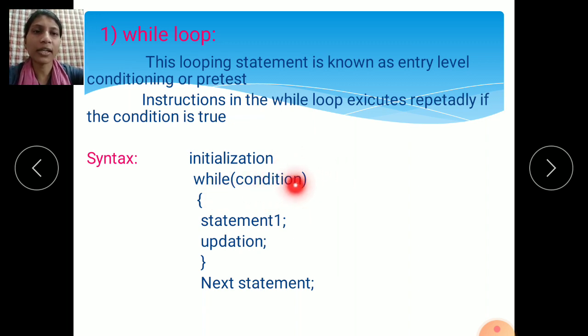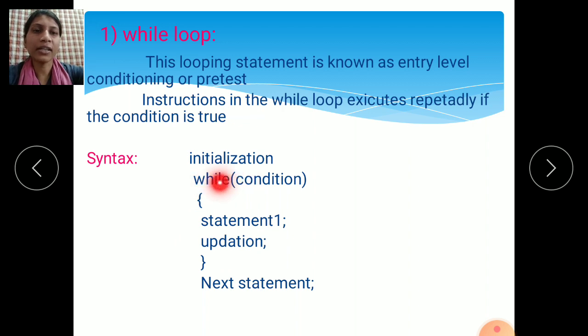If the condition is true, the cursor comes inside the loop, then statement 1 is executed, whatever statements you have written here. Then comes updation, where the value of i that you initialized is incremented.